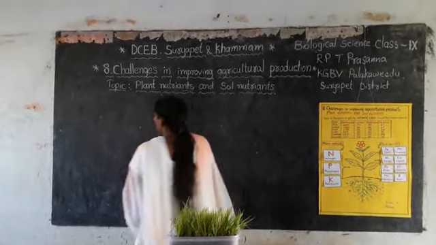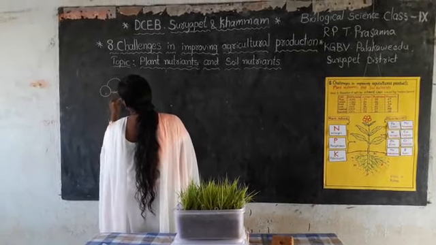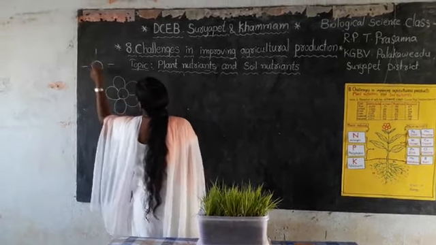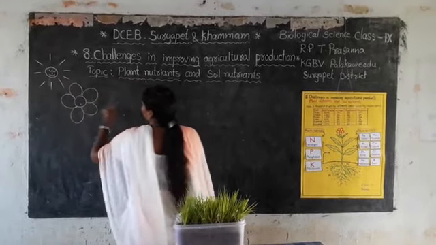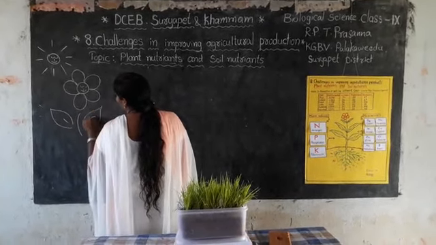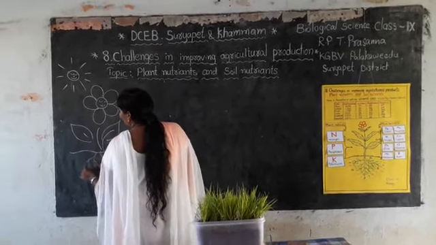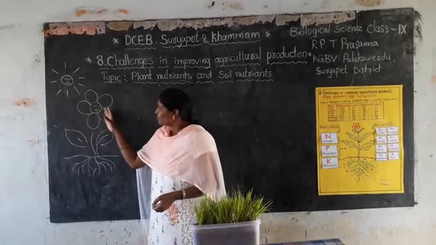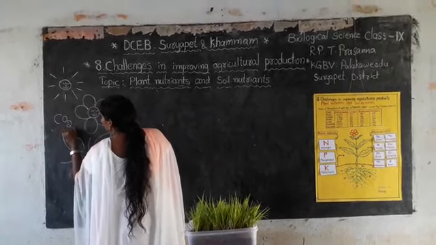Children, do you know about the process of photosynthesis? We have already learned about photosynthesis in 7th standard. Before going to know about the plant nutrients, let us recall the photosynthesis process.